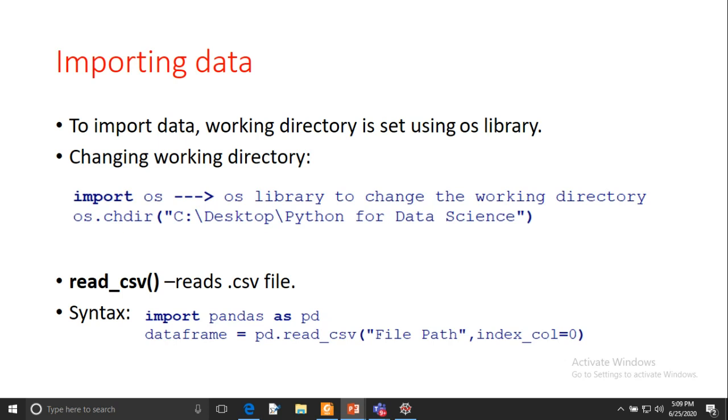But if you don't already have an index column in your file, in those cases you can leave it at the default. Actually this is the default value, so you don't need to pass it. You can just pass the name of the file, and it will automatically create a column of index for your data.